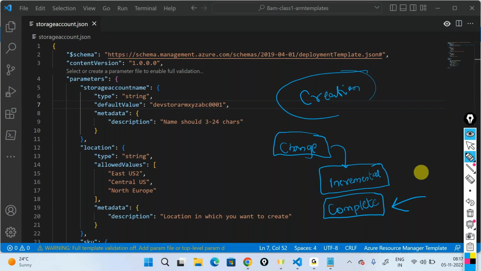Now, normally we don't use templates to clean up our resources, but it is possible to go ahead and do a cleanup. So I'll show you the same thing out here. But before that, I'll tell you how you first deploy it using a PowerShell script without even touching the Azure portal, what kind of benefits you have, and what incremental versus complete mode is.